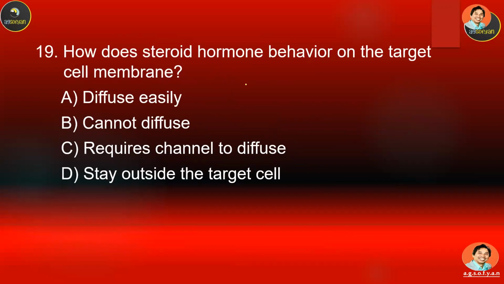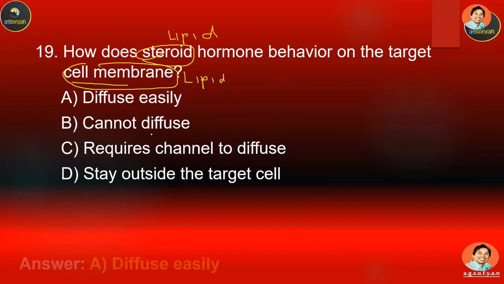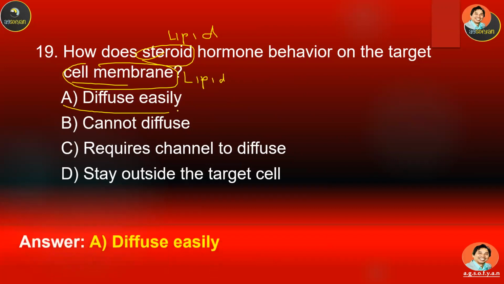Number 19, how do steroid hormones behave on the target cell membrane? A, B, C, or D? Okay, so again, steroid is lipid, and the cell membrane is also lipid. So lipid and lipid work together, right? They know one another. Therefore, they diffuse easily through the cell membrane.